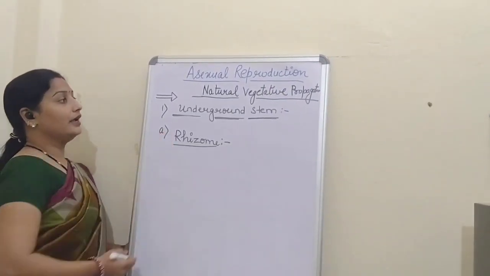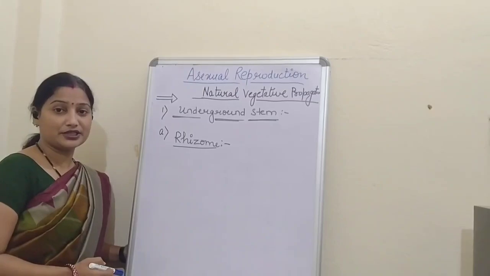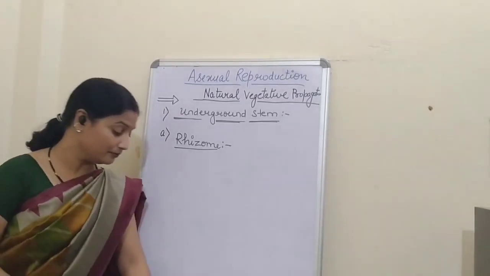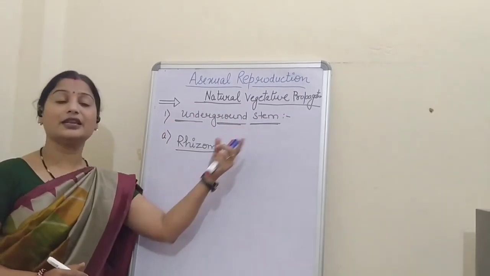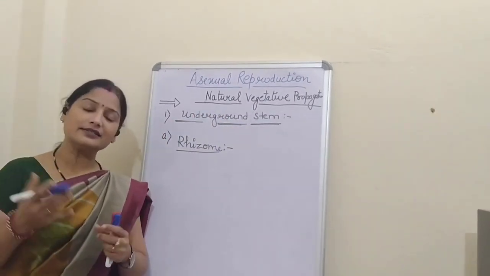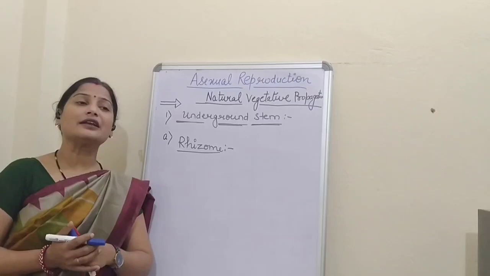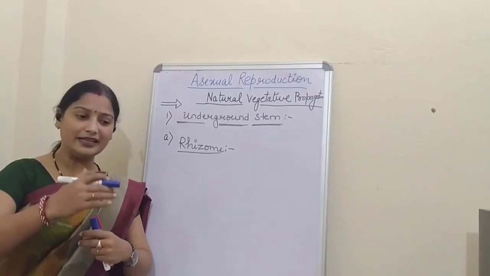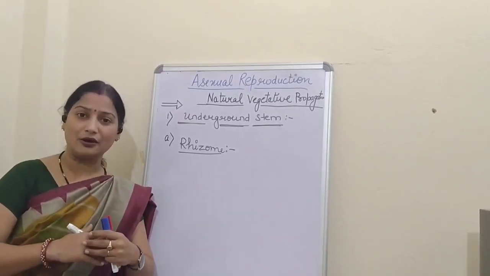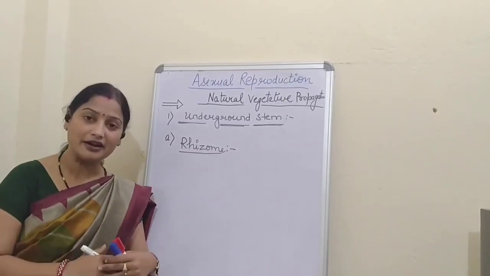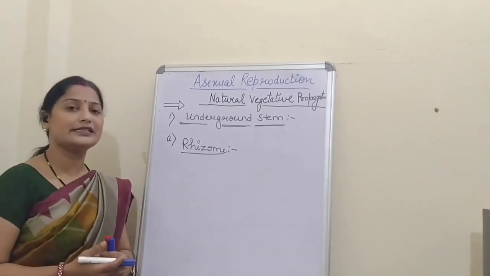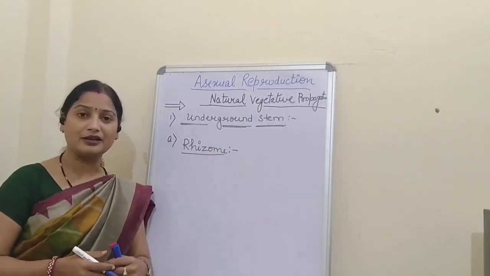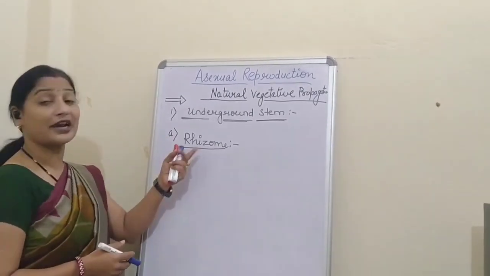Now, in case of natural vegetative propagation, we have the first term, that is the underground stem. Now children, these are some stems which are modified and remain inside the ground, that is, they remain underground and have modified buds. Now these buds develop to grow the new plant. For example, we have rhizome.